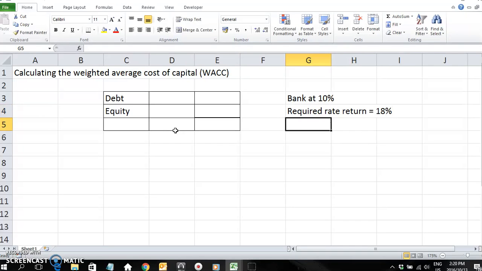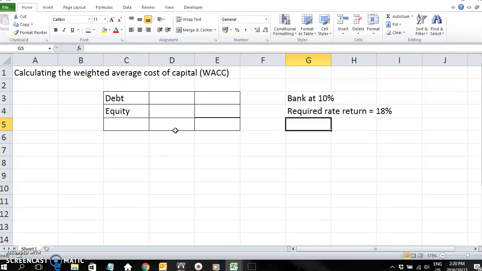Why would they require more than the bank? Remember, the return that they require would be dependent on the risk. So for the bank, there's less risk because they protect it with the loan agreements. So they might have covenants in place and they have fixed payment terms. They get certain cash flows at specific dates in the future. And if the company does not pay them, they have legal recourse to get their money back.